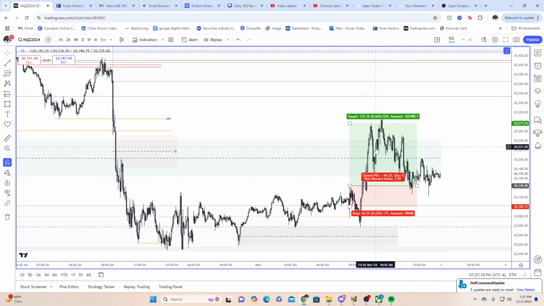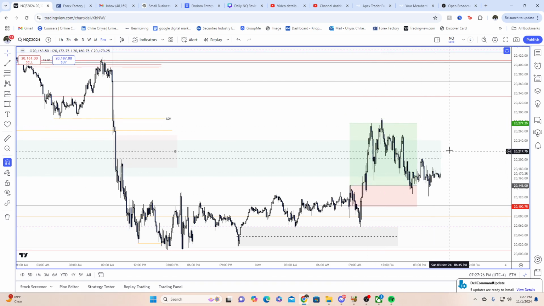And then we're just chopping around. We invert this fair value gap going into the 10:55 a.m. macro. So if you're an inverse fair value gap trader, you could have taken that and then sold it at the top of this high, reacting from this particular 5-minute fair value gap right here. But we've already closed the entire TGIF, not really looking for any more high probability trades. I would say this is the lowest hanging fruit trade of the day.